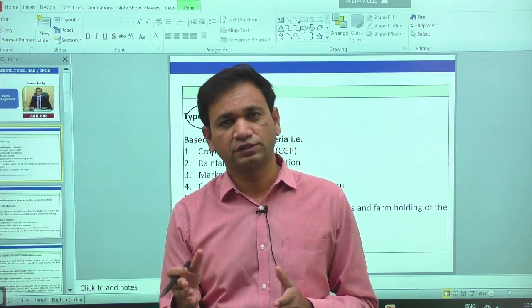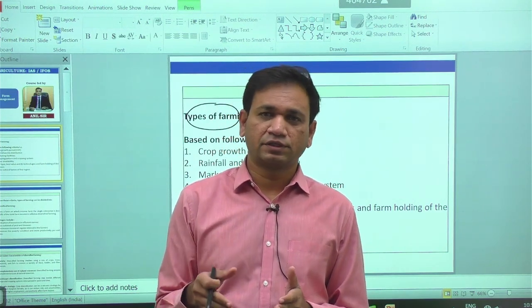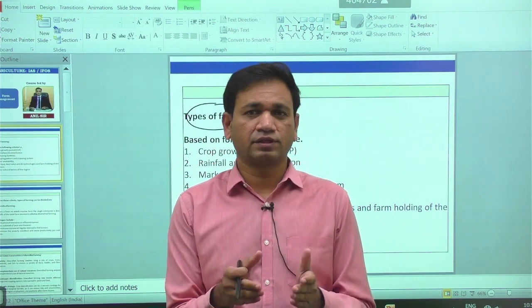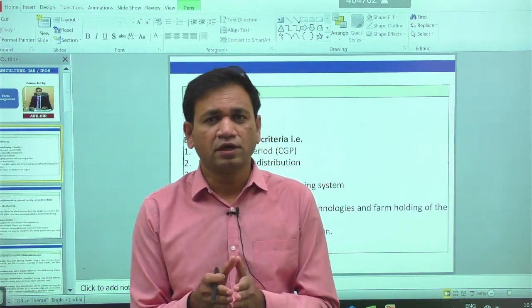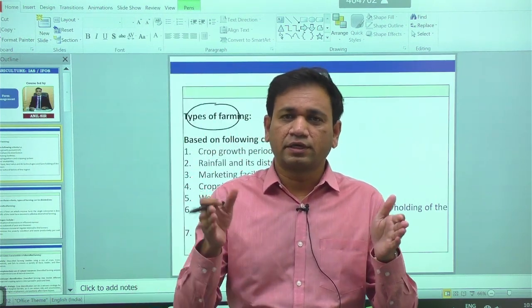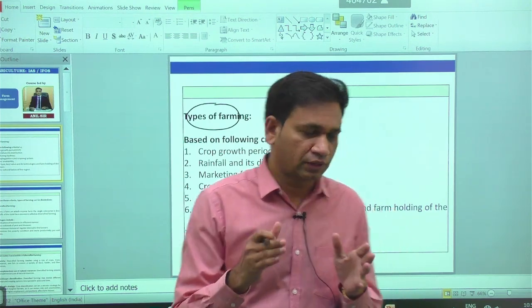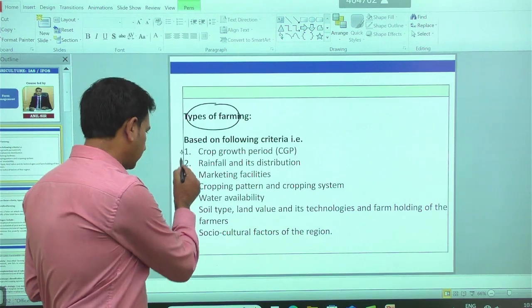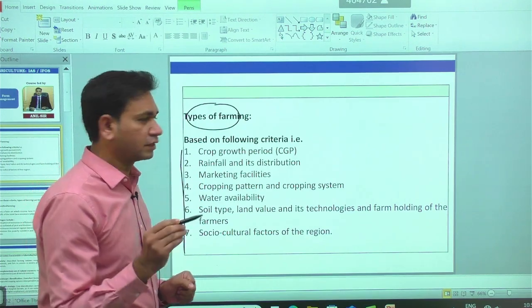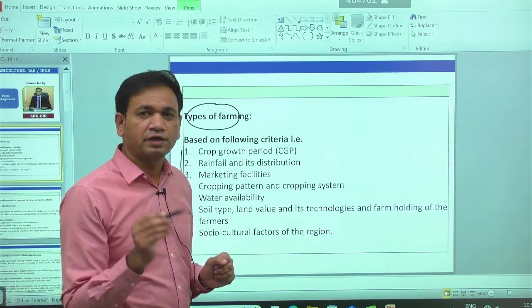In some regions there is permaculture, natural farming, or organic farming. So based on the following criteria, the types of farming are divided in the country.